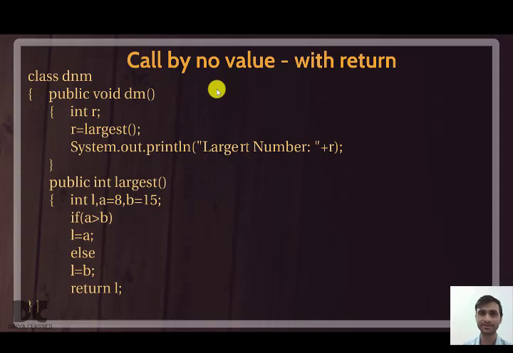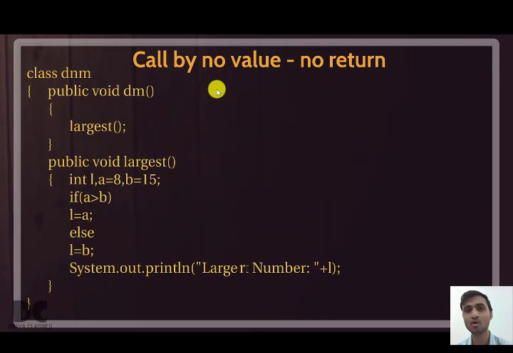And the last type is call by no value, no return. So here also I was not listening to anything. I was not able to hear the question also. So I will call you, but I will not be able to give you any values because I myself don't know any value. I was not concentrating and I was not able to hear the question. So here you know the question, you will solve it, but this time again you will tell the teacher directly, just to impress him or her.